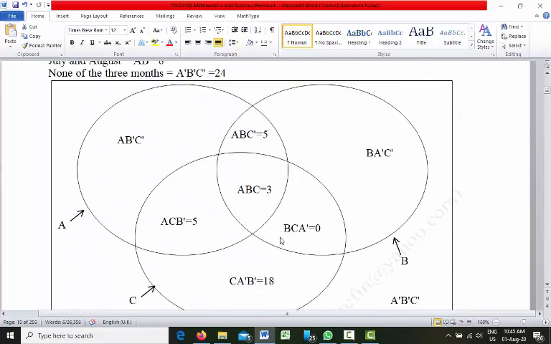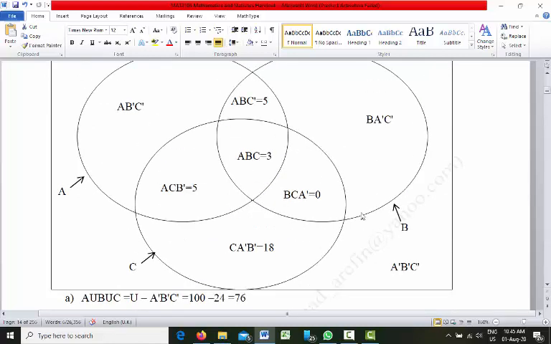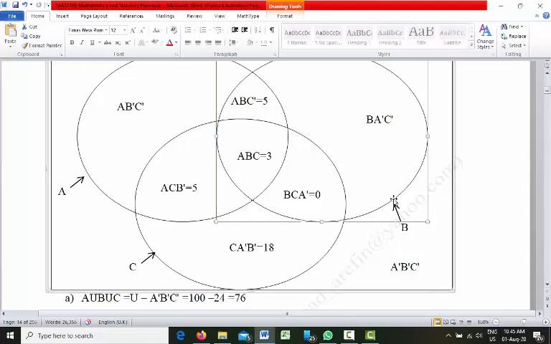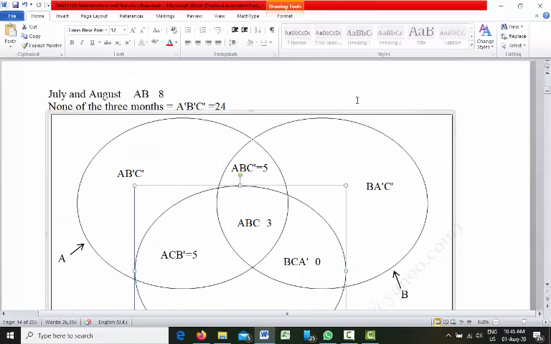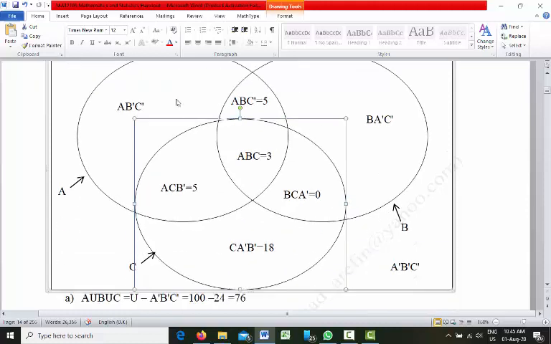If you see the graph, total area occupied by circle B and C. This is circle B and this is circle C. Total area occupied by these two circles is 72, whereas total area occupied by all these three circles is 70. So total area occupied by these three circles should be greater than total area occupied by these two circles.